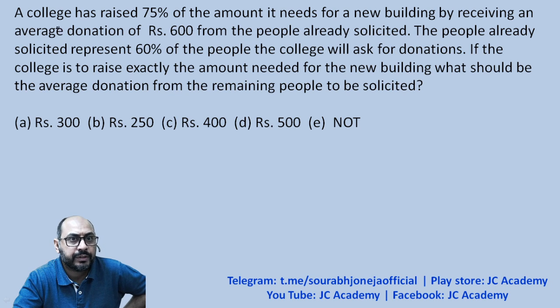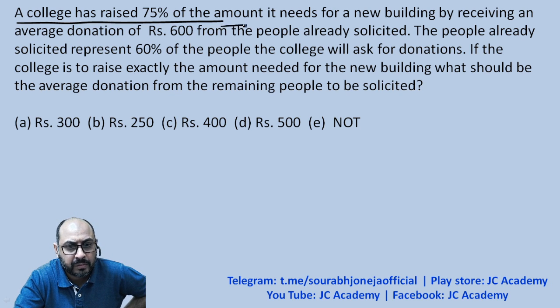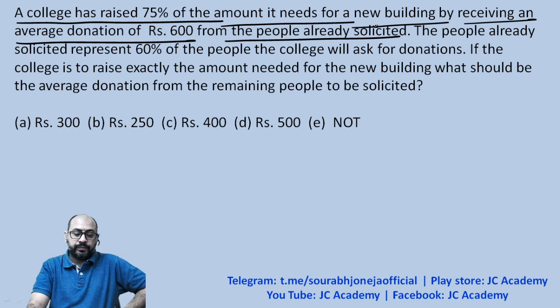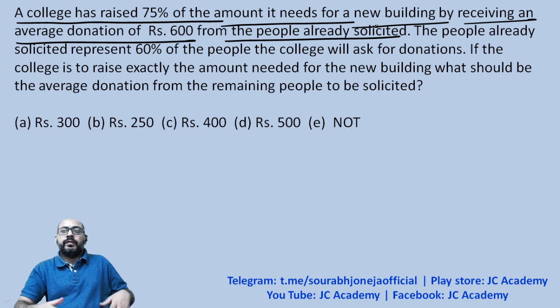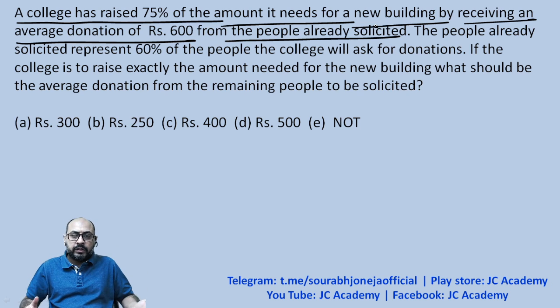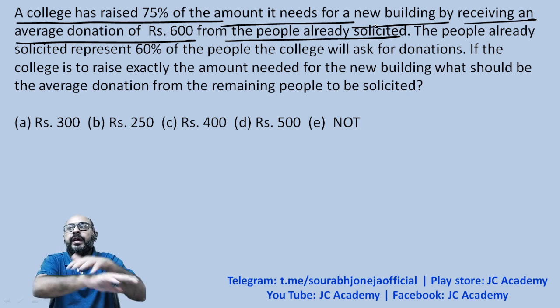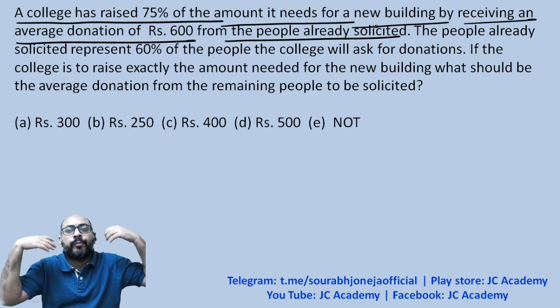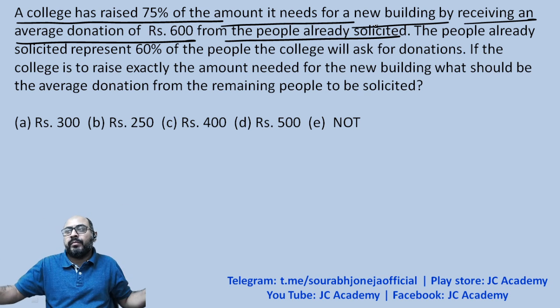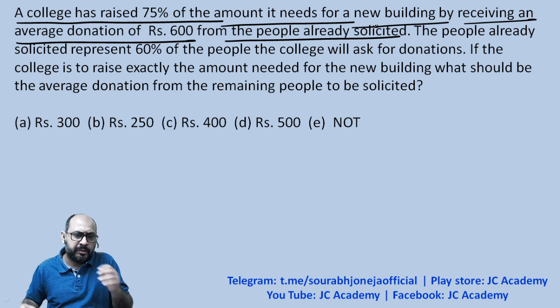The next question says, a college has raised 75% of the amount it needs for a new building by receiving an average donation of rupees 600 from the people already solicited. People already solicited means if the college has to raise a certain amount, they must have identified a group of people whom they're going to approach for the money. So many families, so many businesses, so many people, right?